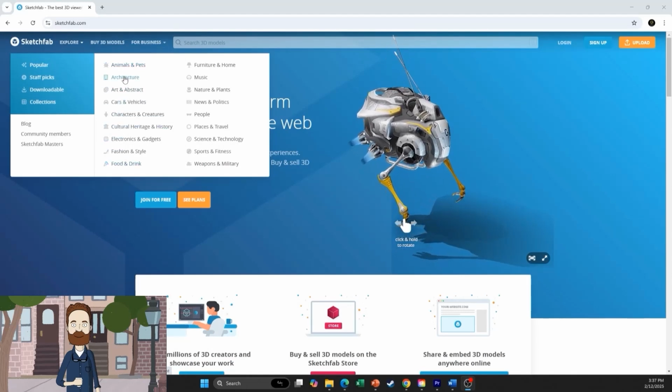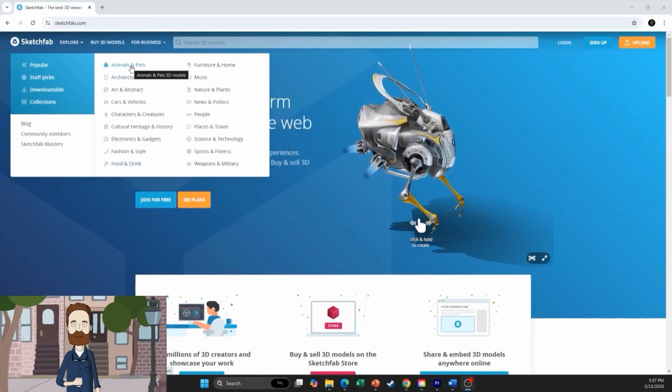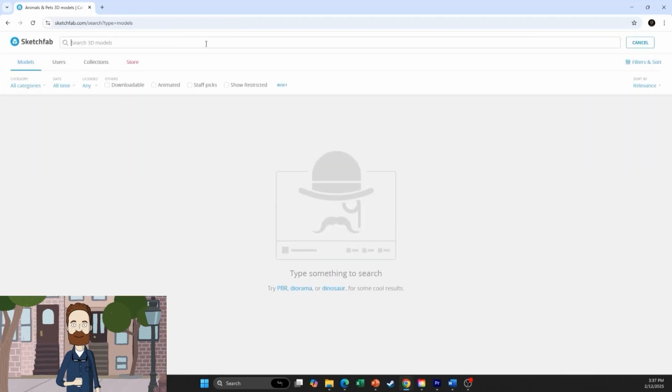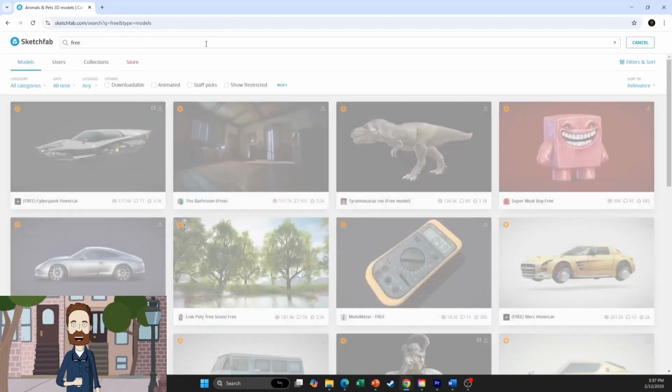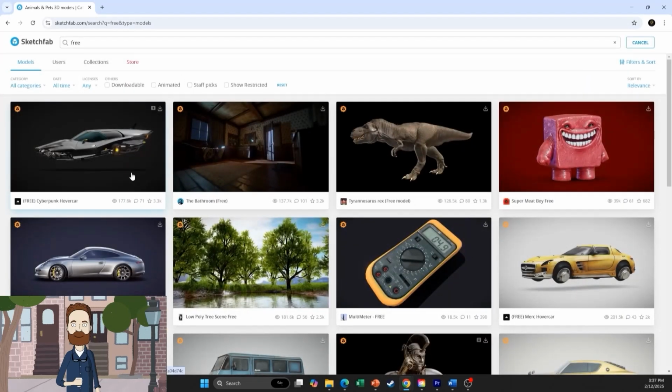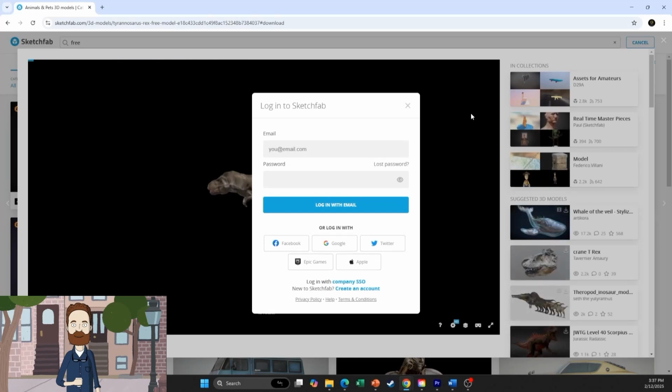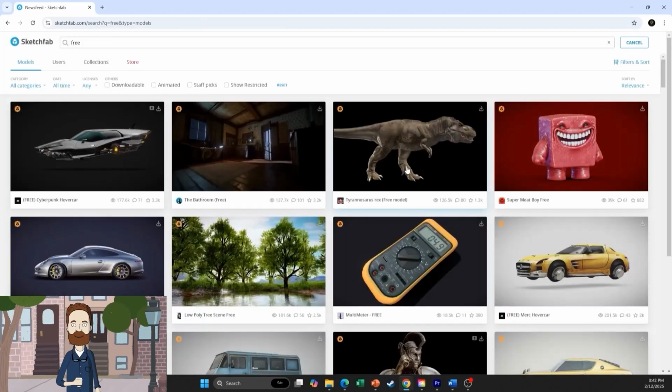You can click one, or just search for free in the search bar. Once you find a free model you like, click the download button in the top right corner. If you don't already have an account, it will ask you to create one, but don't worry, it's free. If you don't want to sign up, you can simply download the 3D models from the materials provided.